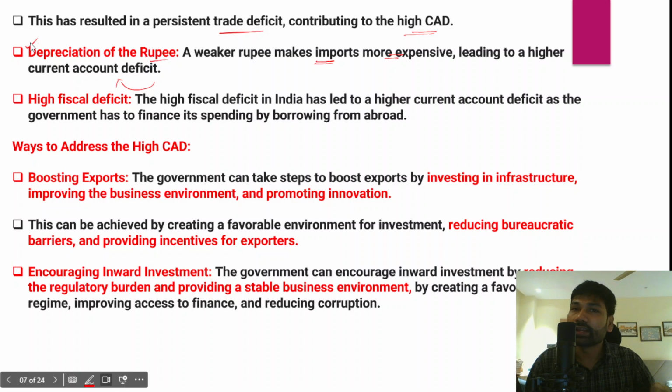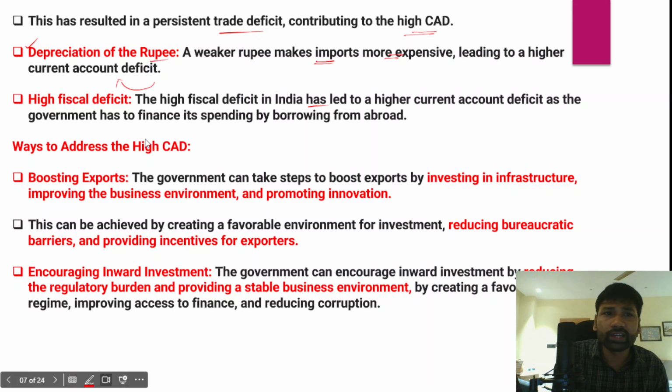However, if you look at the Indian economy, the fiscal deficit is also very high, because of the recent pandemic. During the pandemic, the government had to depend on borrowings from other countries, and that has substantially increased the fiscal deficit in India. Therefore, the fiscal deficit in India has led to a higher current account deficit, and to some extent it has also been contributing to the widening of the trade deficit.